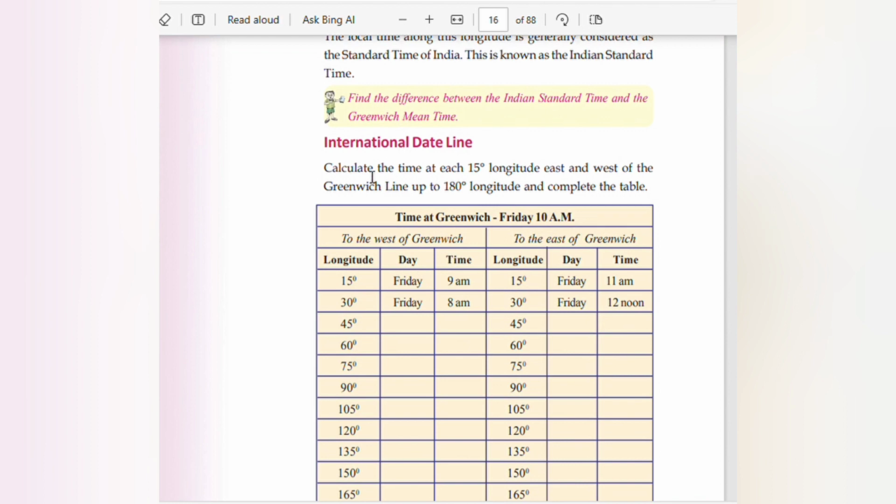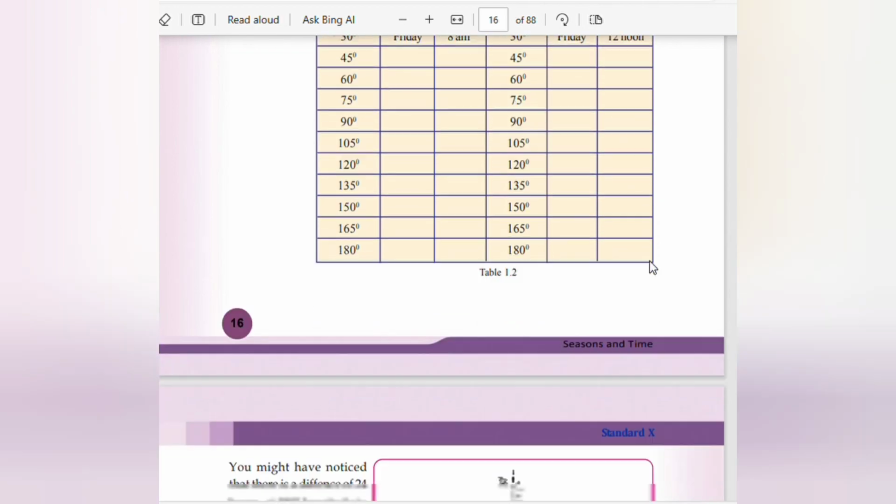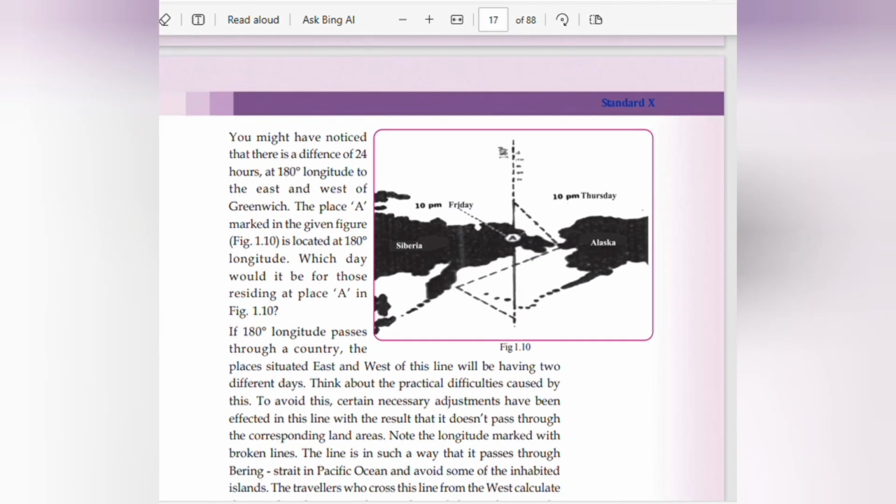International Date Line. Calculate the time at each 15 degree longitude east and west of the Greenwich line up to 180 degree longitude and complete the table. Time at Greenwich: Friday 10 a.m. To the west of Greenwich, 15 degrees: Friday 9 a.m. To the east of Greenwich, 15 degrees: Friday 11 a.m. You might have noticed that there is a difference of 24 hours at 180 degree longitude to the east and west of Greenwich.